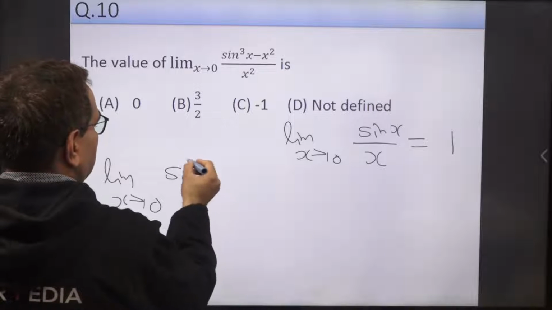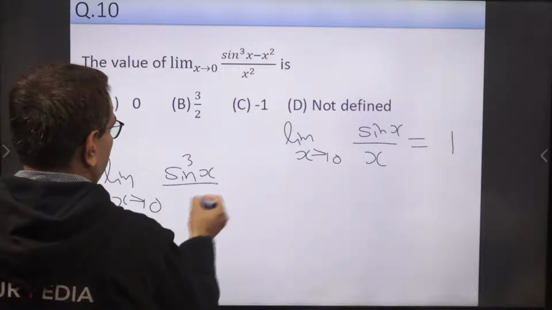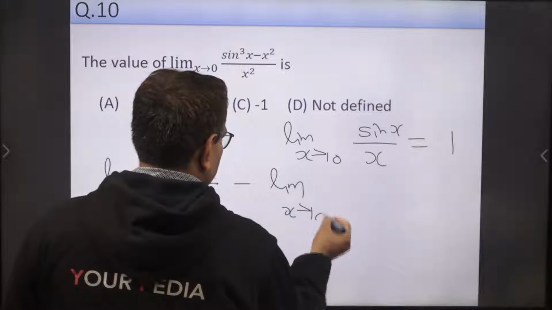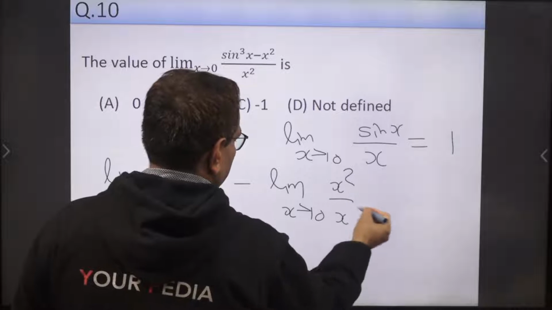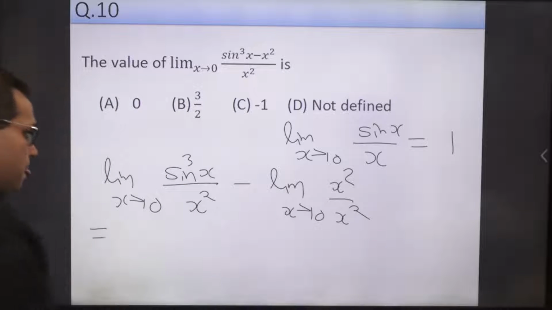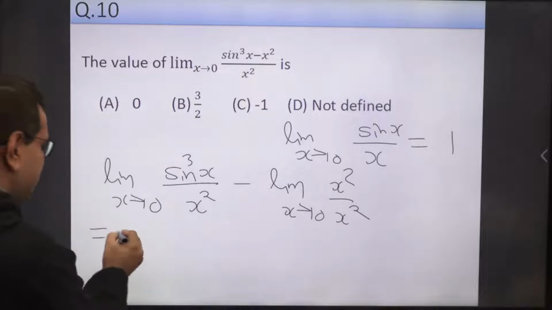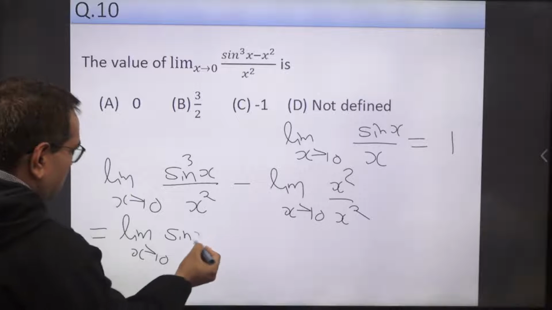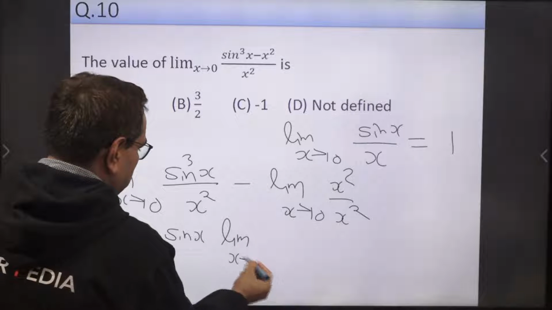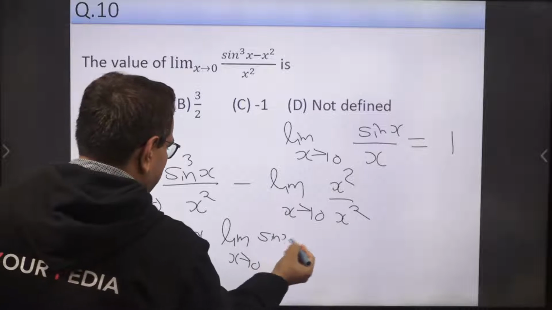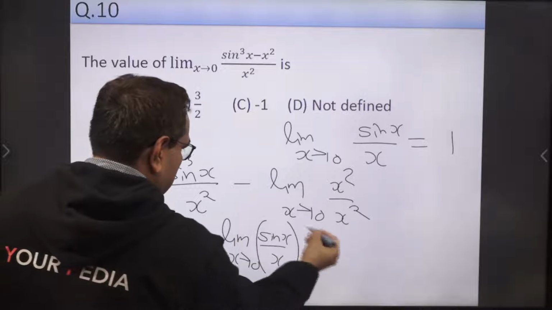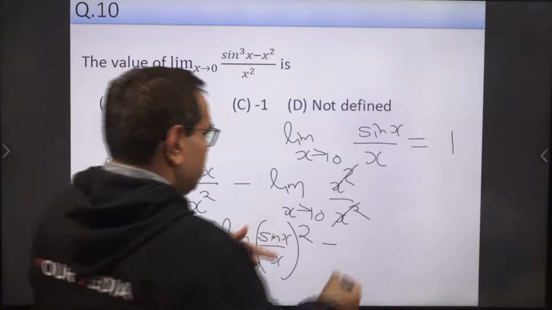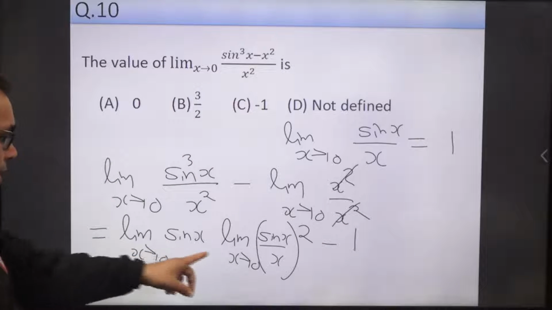So this we can write as limit x tends to 0 of sin cube x upon x square minus limit x tends to 0 of x square upon x square. Now here sin x we can write separately: limit x tends to 0 of sin x into limit x tends to 0 of (sin x upon x) whole square, minus, now this x square gets cancelled, so we get 1.